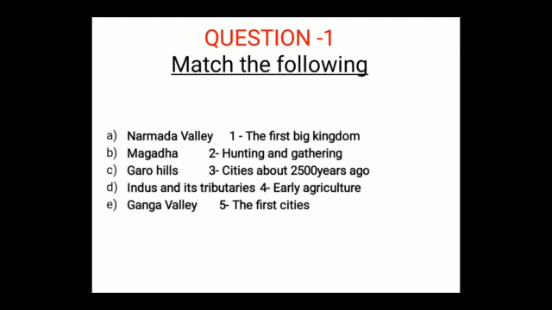In this question, A. Narmada Valley, B. Magadha, C. Garo Hills, D. Indus and its tributaries, E. Ganga Valley. And the options for matching are: 1. The first big kingdom, 2. Hunting and gathering, 3. Cities about 2500 years ago, 4. Early agriculture, 5. The first cities.